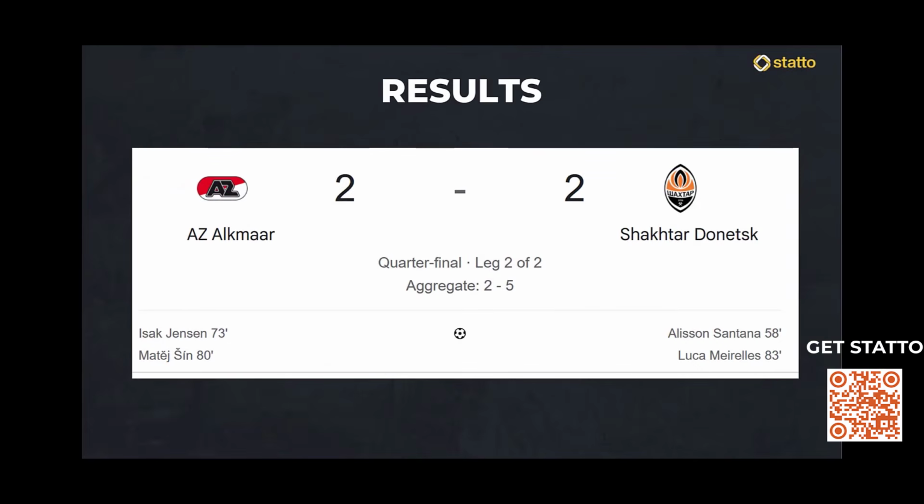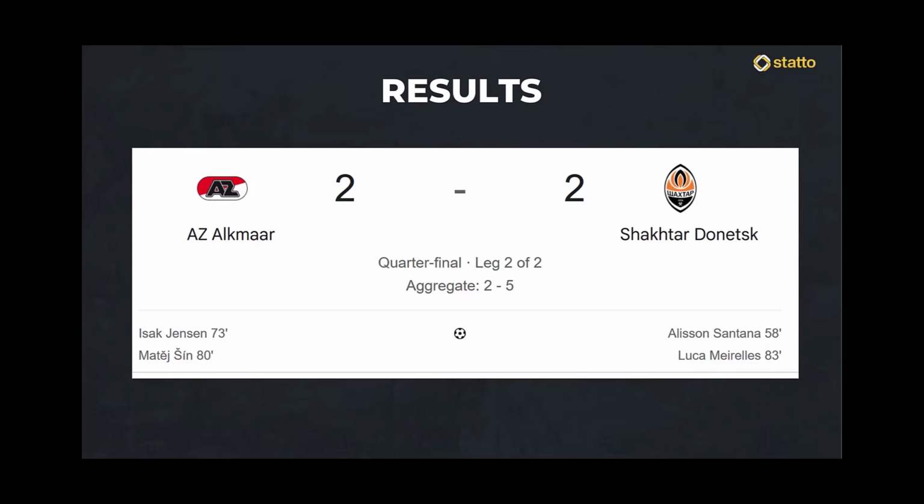Final score here, it was 2-2, and this match was an absolute belter. It was half-time, 0-0. Donetsk took the lead on 58 minutes, and it was 0-1. It then went to 1-1 on 73 minutes, which was one of our secondary scores. It then went to 2-1 on 80 minutes, which was actually our anchor score, and then it went to 2-2 on 83 minutes, and it did finish 2-2. So that was a fantastic call from the Statto AI with this one.